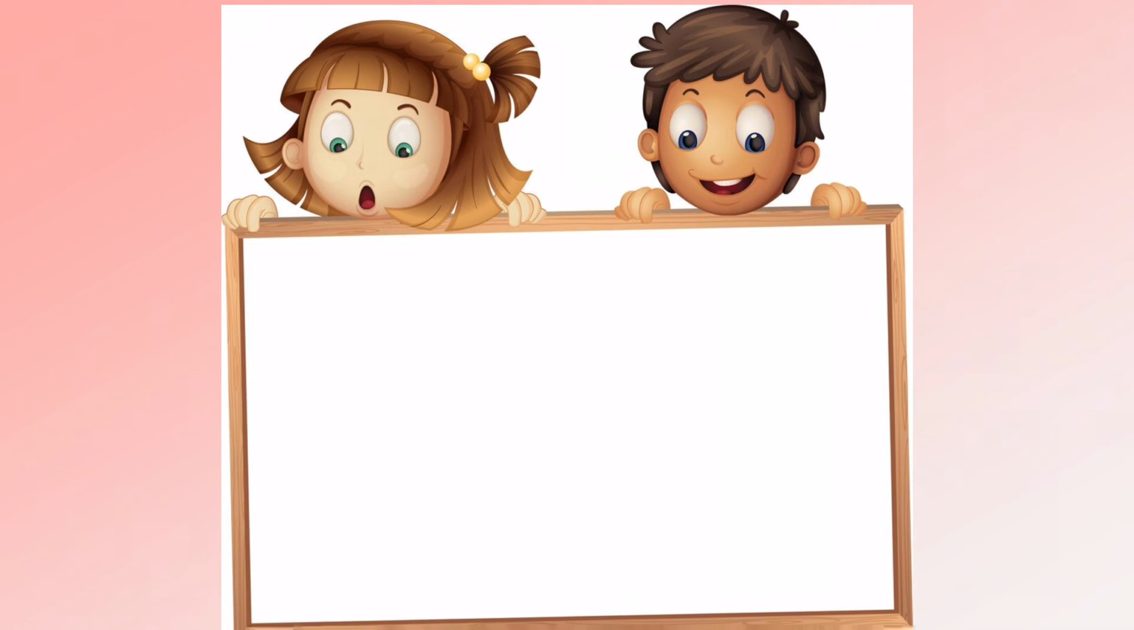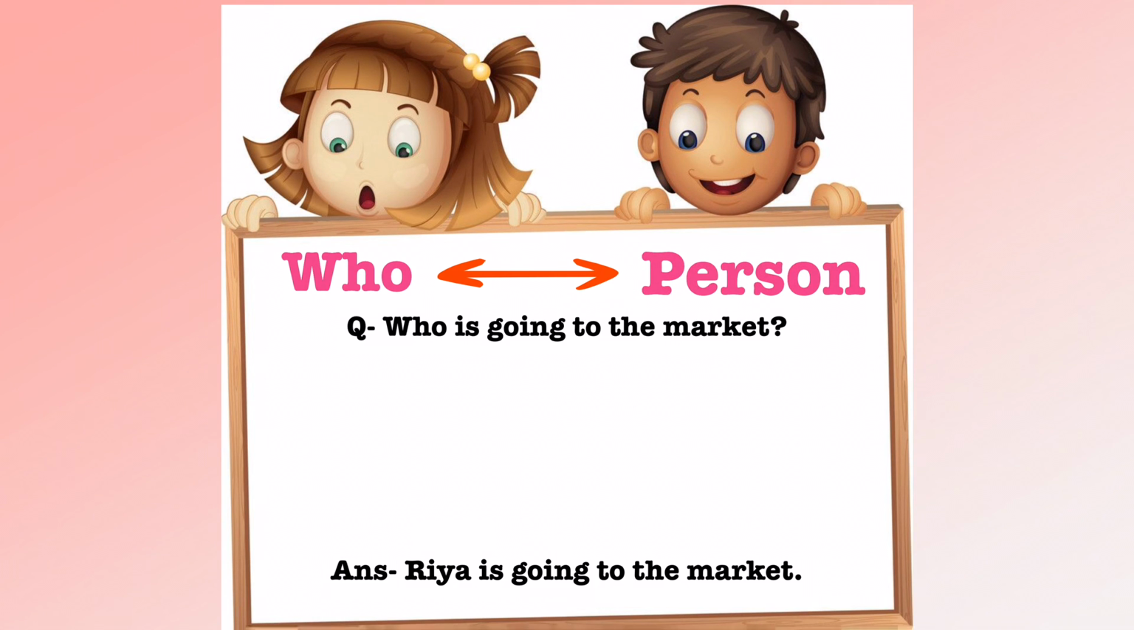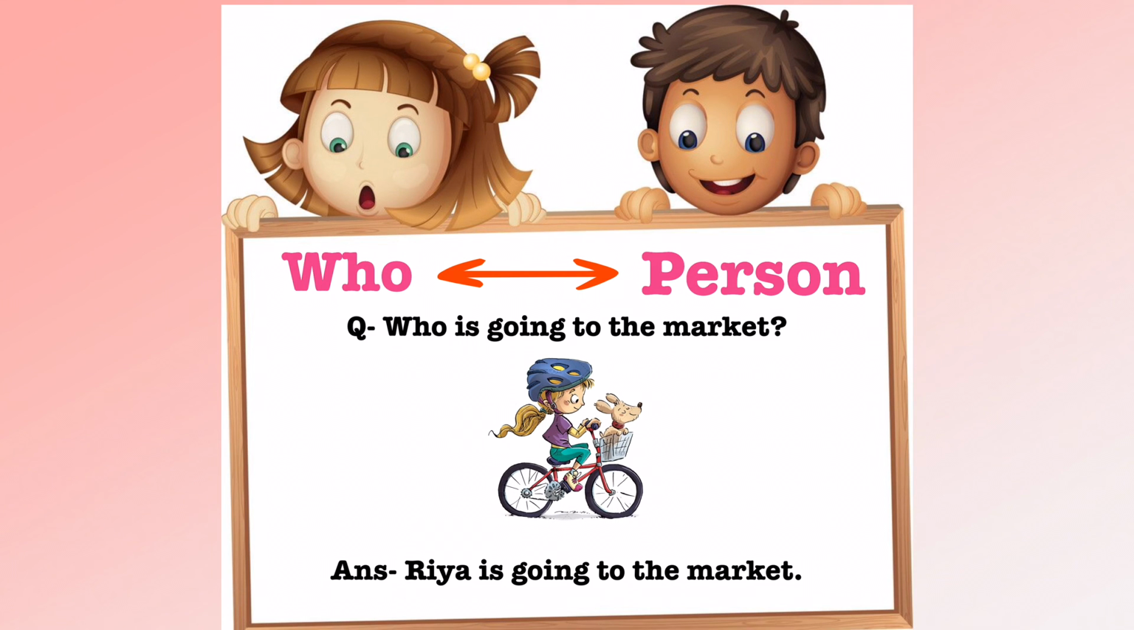Let's begin. The first question word is who, which is used to ask about a person. For example, who is going to the market? Ria is going to the market.